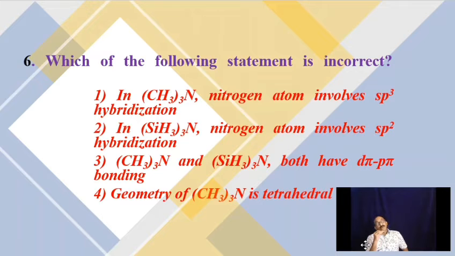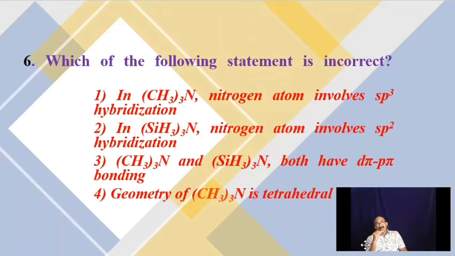But backbonding will be effective only when the molecule as a whole is planar. But planarity can be attained when the central atom is in sp2 hybridization. So, in (SiH3)3N, unlike in (CH3)3N, central nitrogen changes its hybridization from sp3 to sp2.